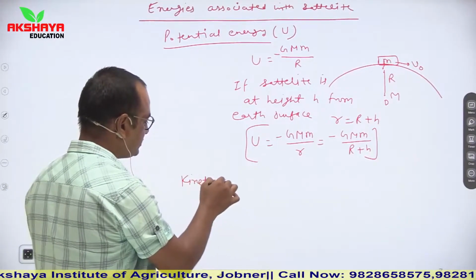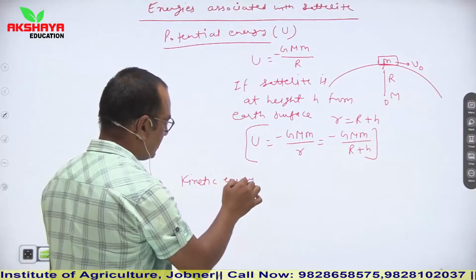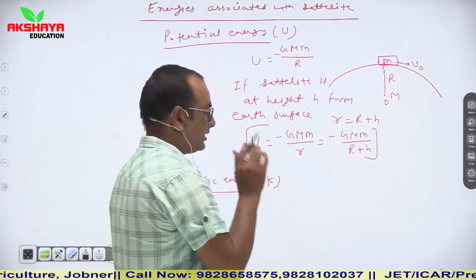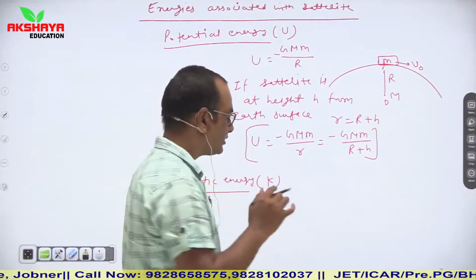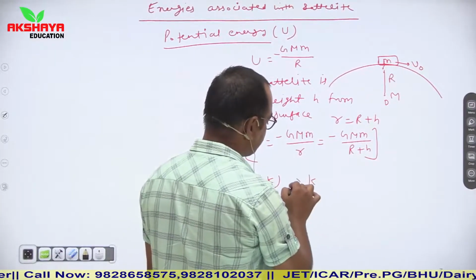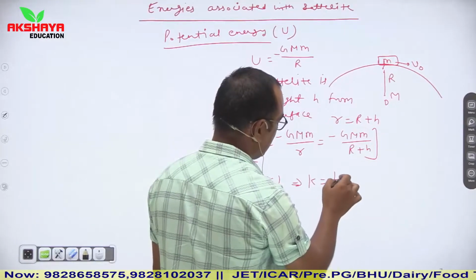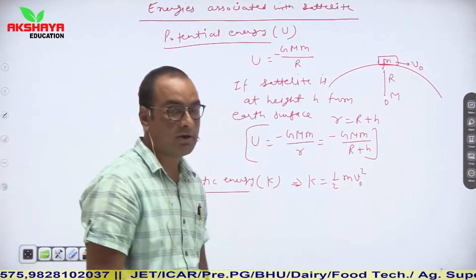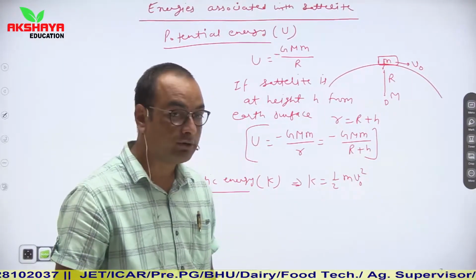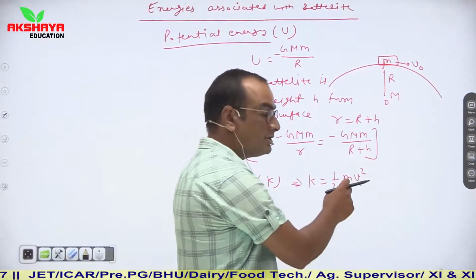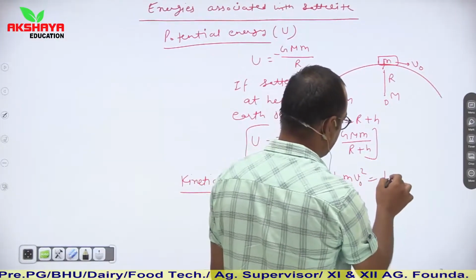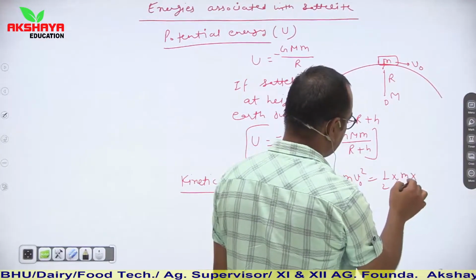So kinetic energy of satellite. We have studied in the previous slide that orbital velocity is v naught. So kinetic energy K is equal to half m v naught square. Here small m is the mass of the satellite and v naught is its orbital velocity by which it is revolving in a certain orbit. So it is half m v naught square.